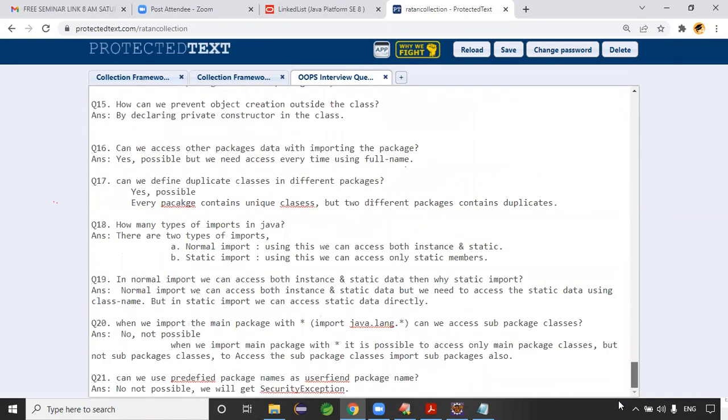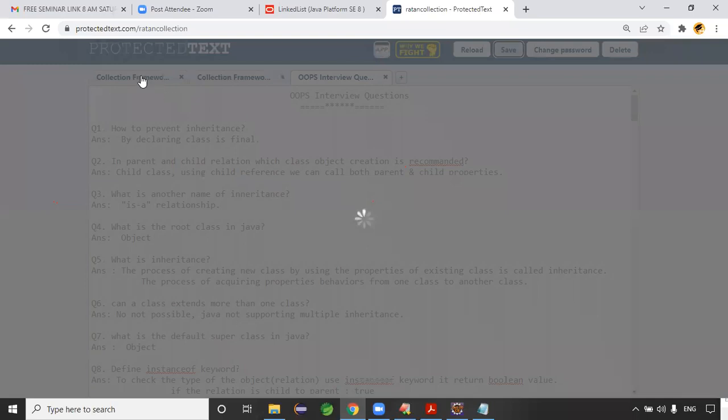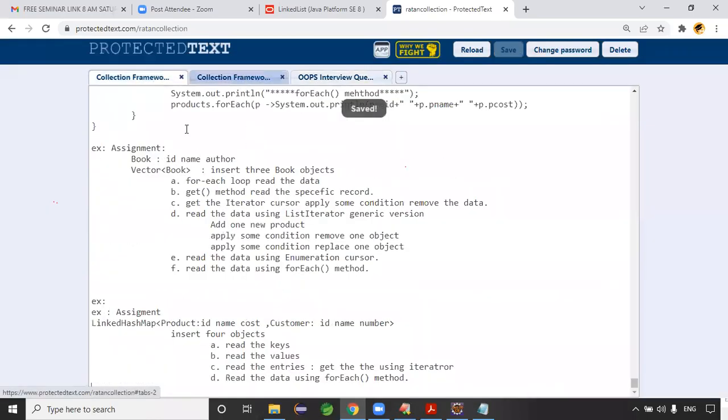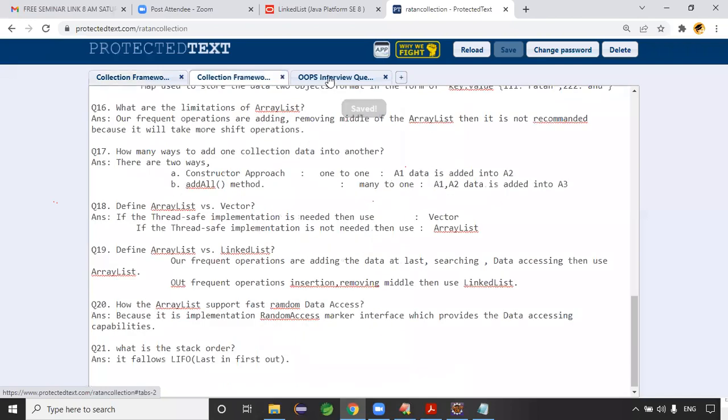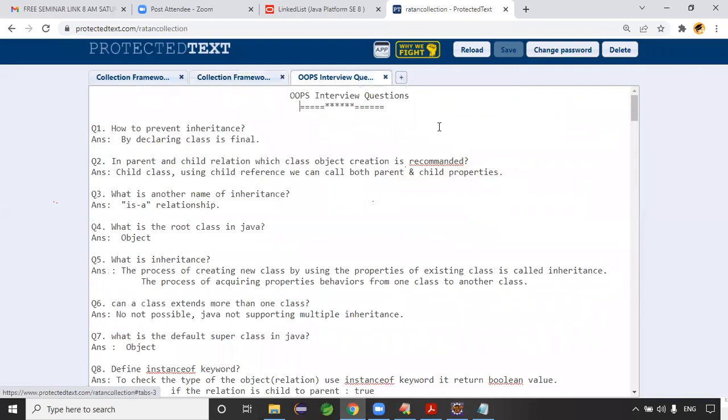Yeah, try to check this. It's almost 100 questions I placed here. Just check the 100 questions. This is the collection framework class notes here. This is the collection framework interview questions that we prepared today. And this is the OOPs concepts interview questions, right? Is it clear, right?